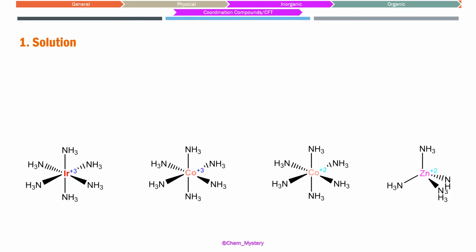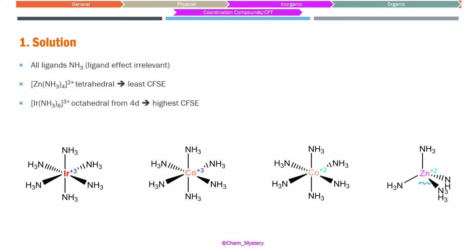Okay, so coming back to our options in this given question. What we can observe over here is that all ligands are ammonia, so the ligand effect is going to be irrelevant. We talked about that already. Then we have got zinc. This is going to have tetrahedral geometry, with 4 ligands. So this is going to have the least value of CFSE because tetrahedral with 4 ligands has a smaller value of delta.